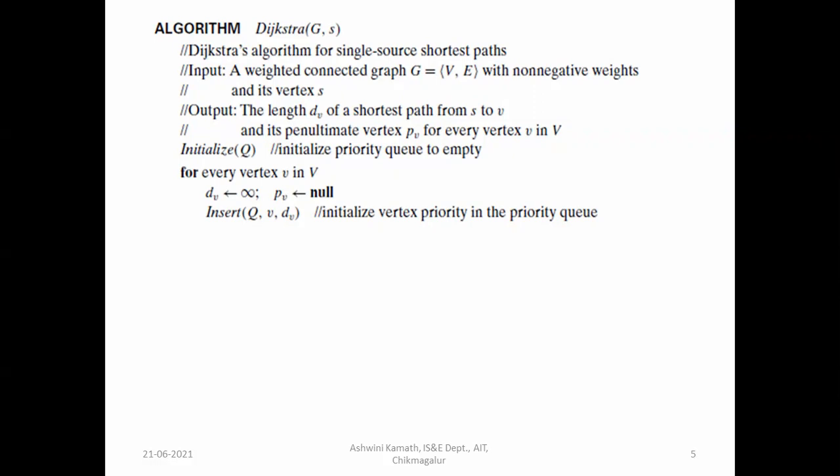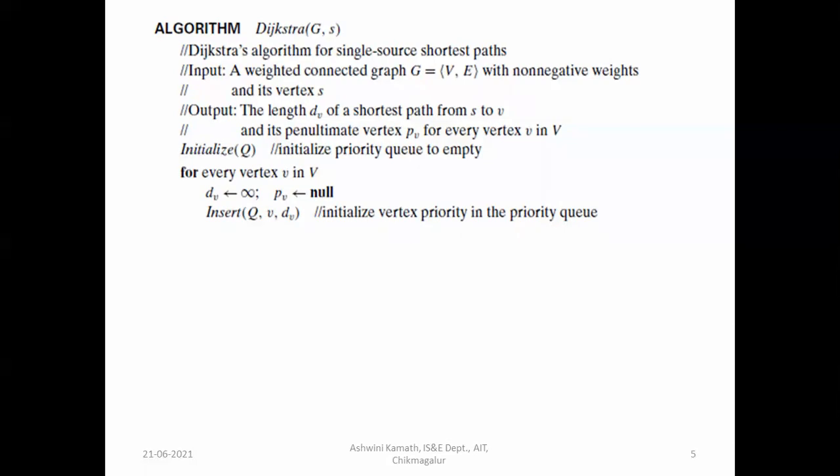Then insert(Q, v, dv), which initializes the vertex priority in the priority queue. Initially all the values will be infinity. So insert all these values into Q, that is insert into Q v, dv, where v means all the vertices.